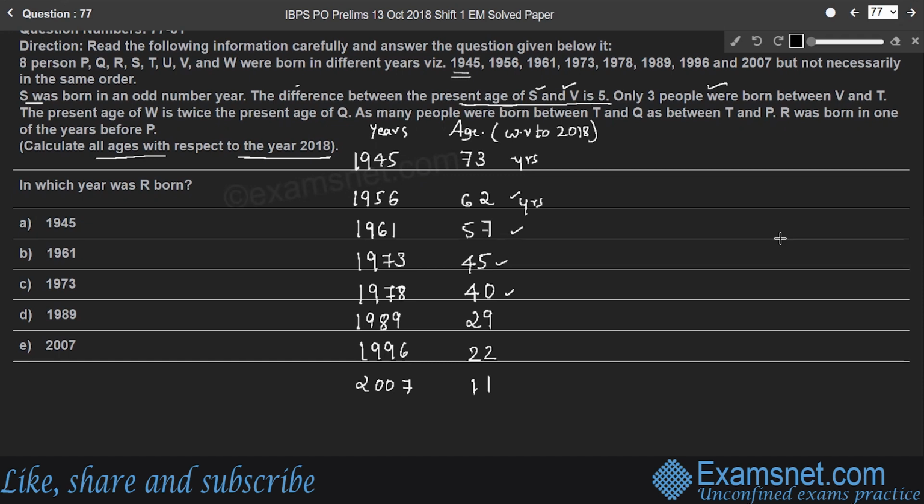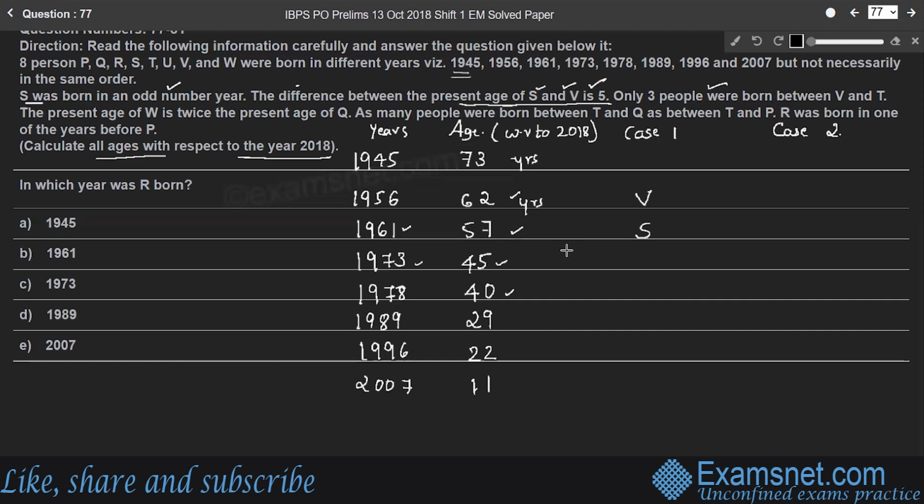Therefore, here it is given, S was born in an odd numbered year. So either S was born in the year 1961 or in the year 73. Right? So we'll consider two cases, case 1 and case 2, where in case 1, S was born in the year 1961 and V was born in 1956, so that there is an age gap of 5 years.